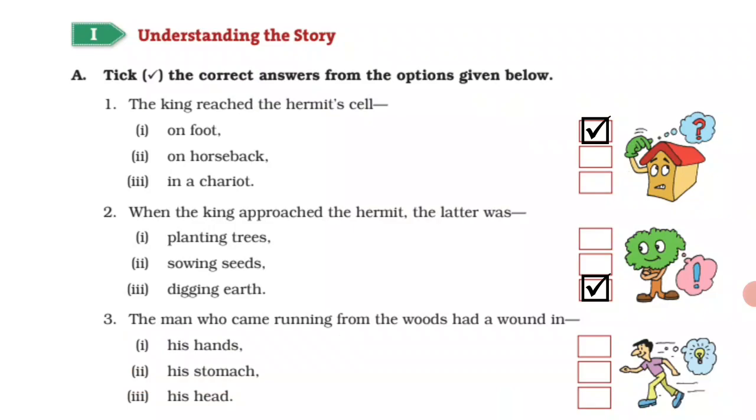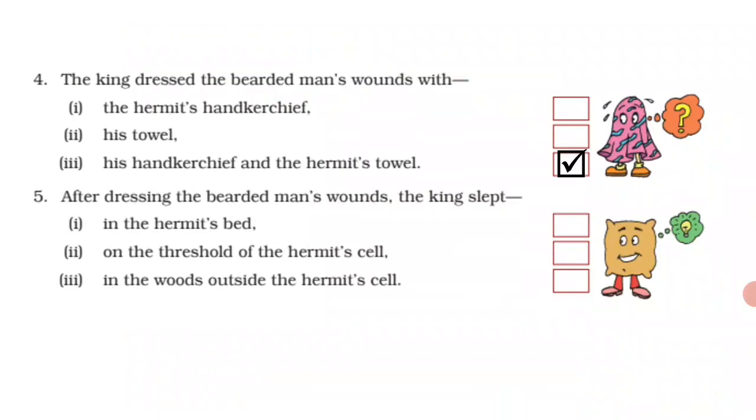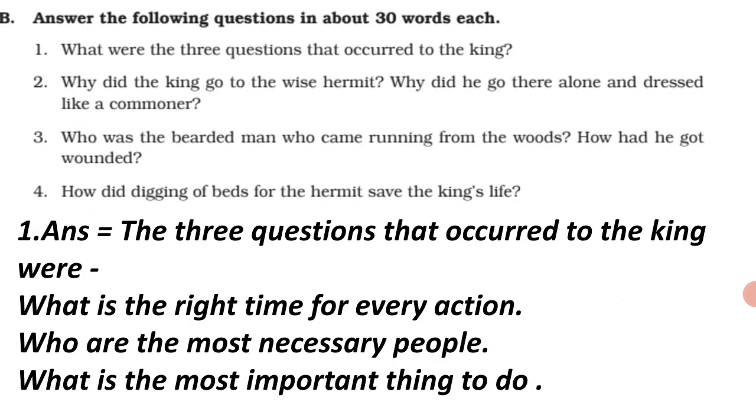Third, the man who came running from the woods had a wound in his stomach. Fourth, the king dressed the bearded man's wounds with his handkerchief and the hermit's towel. Fifth, after dressing the bearded man's wounds, the king slept on the threshold of the hermit's cell.